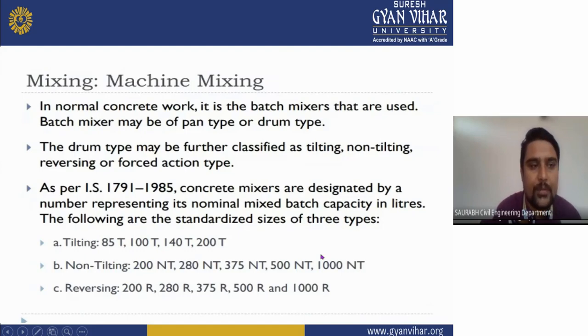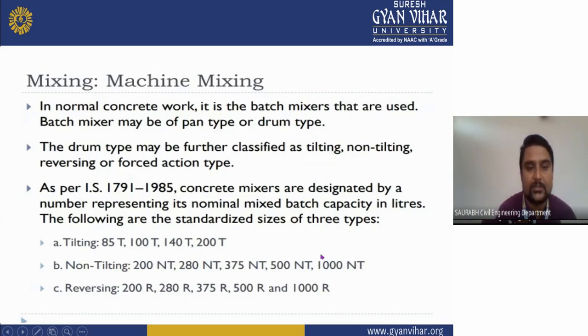A batch mixer may be a pan type or a drum type. The drum type may be further classified as tilting, non-tilting, reversing or forced action type. As per IS 1791, 1985, concrete mixers are designated by a number representing the nominal mixed batch capacity in liters.